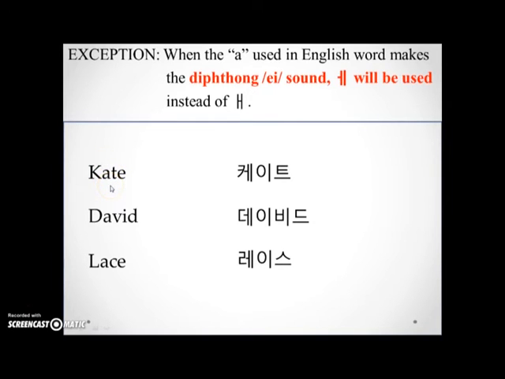Kate, her name has the A sound in it, as in K, Kate. So it has to be used with the inward one, and we will be writing it as K-E-T. Same thing with David. It's not David as in apple, but it has the diphthong A sound as in David, so we have to use inward A, and his name will be written as K-E-P-T.